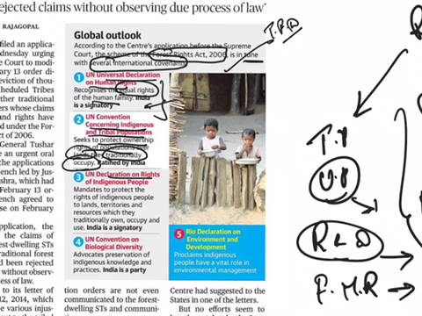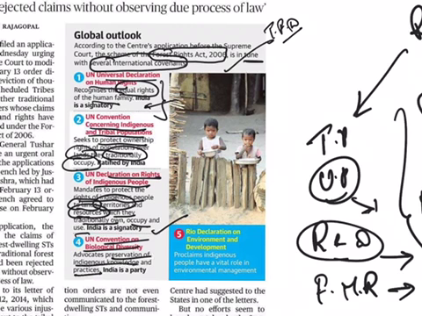And the other thing is the Declaration on the Rights of Indigenous Peoples. It protects the rights of indigenous people to lands, territories and resources which they traditionally own, occupy and use. India is a signatory to this as well. And there is the Convention on Biological Diversity, which talks about preserving indigenous knowledge and practices.